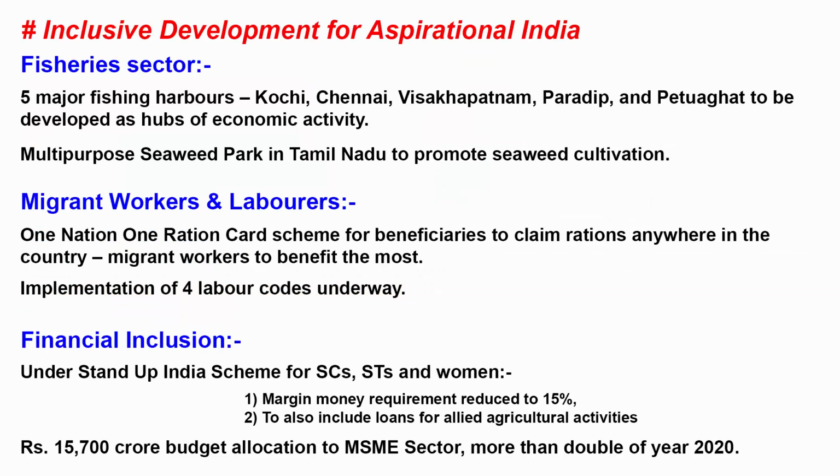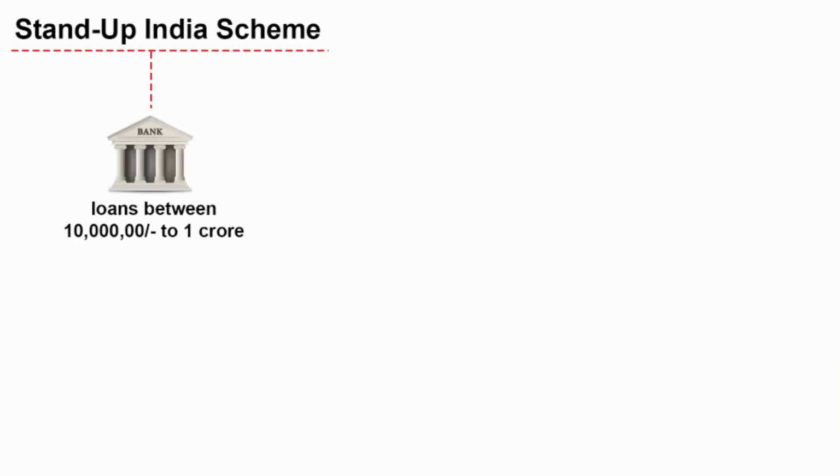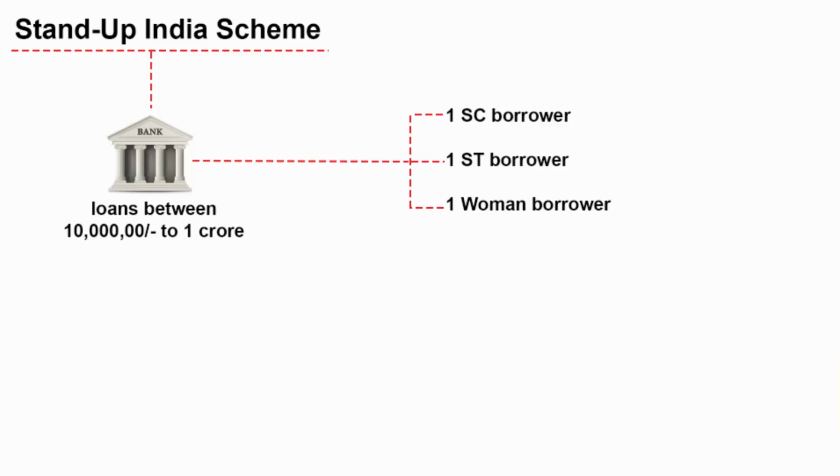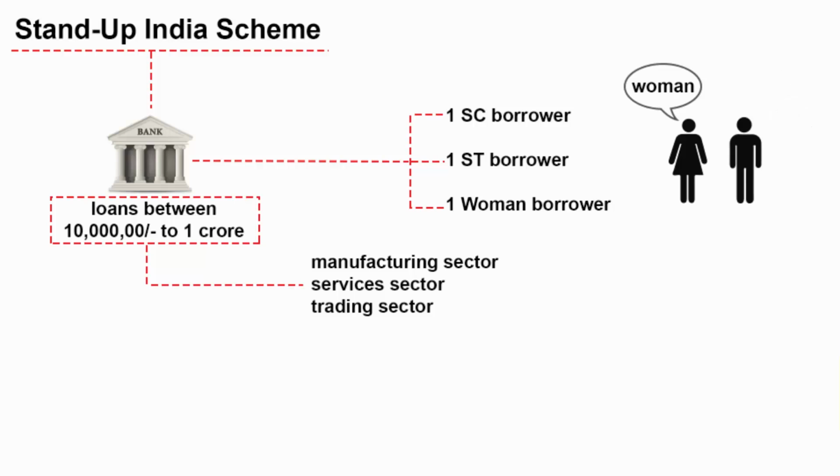Let's go to the last category of this video, financial inclusion. First of all, what is Stand Up India scheme? The objective of the Stand Up India scheme is to facilitate bank loans between 10 lakh and 1 crore to at least one scheduled caste or scheduled tribe borrower and at least one woman borrower per bank branch for setting up a greenfield enterprise. This enterprise can be in manufacturing sector, services sector and trading sector. In case there are more than one business owner, then at least 51% of the shareholding and controlling stake of the company should be held by either an SC, ST or a woman business partner.